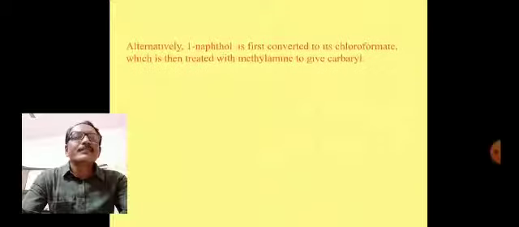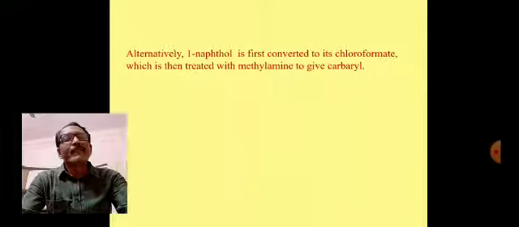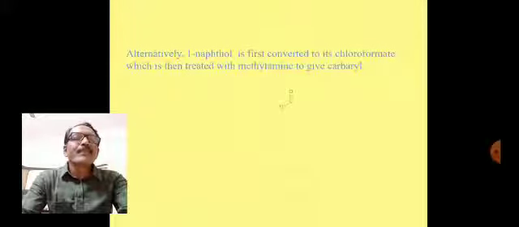Alternative method is also there for the preparation of carbaryl. 1-naphthol is first converted to its chloroformate, which is then treated with methylamine to give carbaryl.